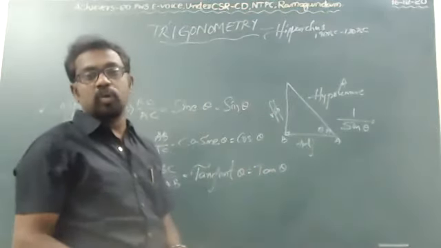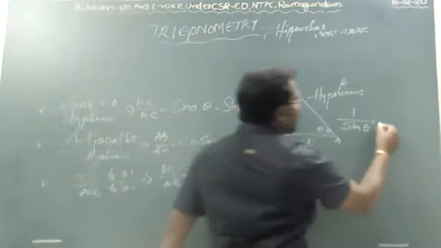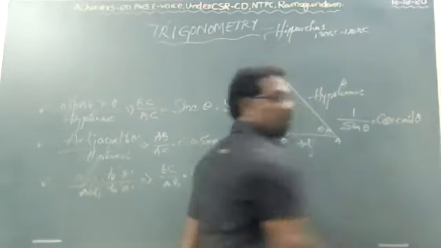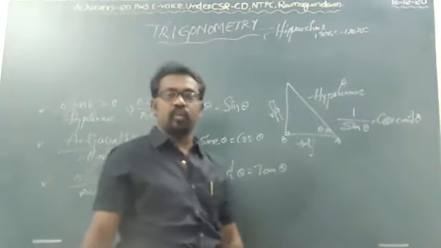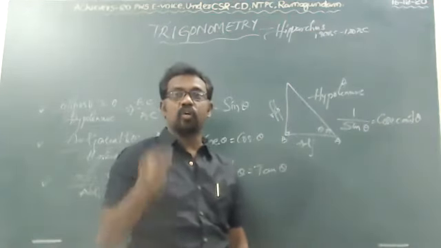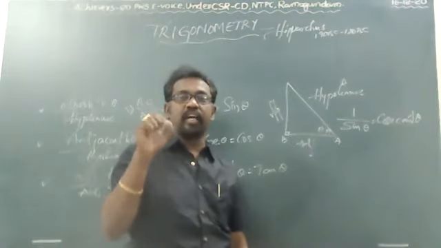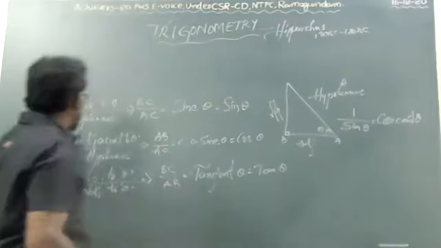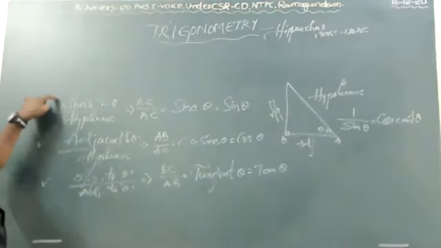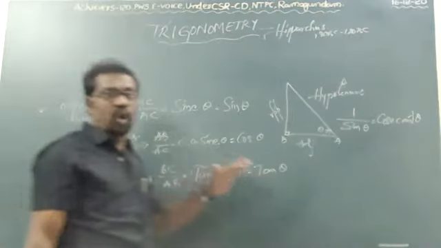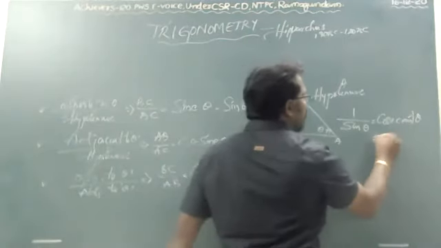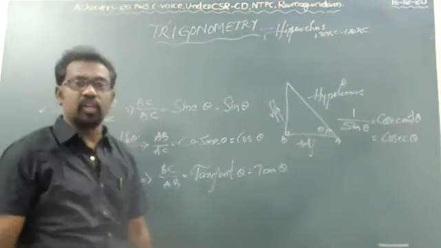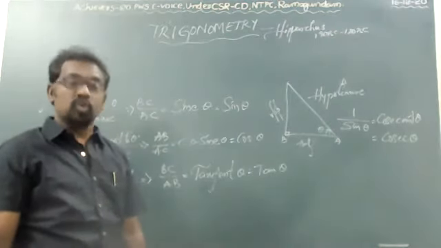Hypotenuse by opposite is known as cosecant theta. 1 by sin theta is equal to cosecant theta, briefly cosec theta.